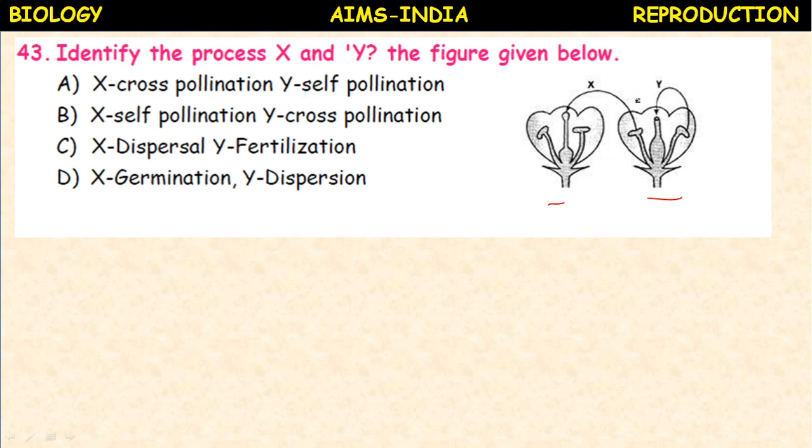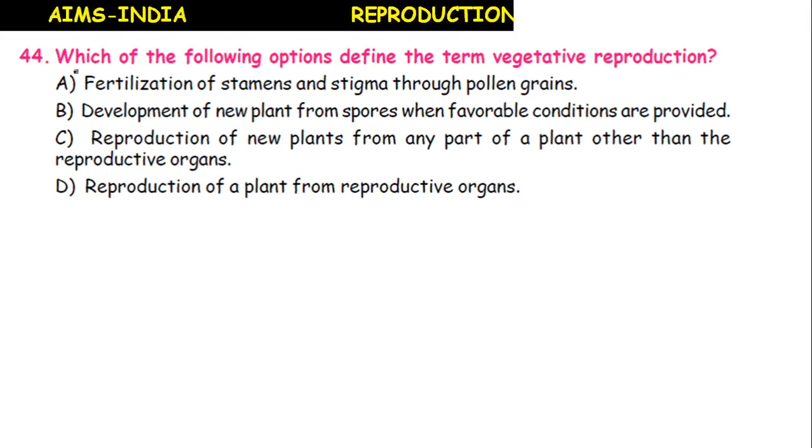So here the right option is: X is showing the cross pollination from one flower to another flower. Okay, suppose A and B flower, you can name the flower. So from flower B, the pollen grains are transferred to flower A. Okay, from anther of the flower B to stigma of the flower A. So this is cross pollination. And in the flower B, from anther to stigma of the same flower, the pollen grains are transferred, so self pollination. So here the option A is representing correctly.